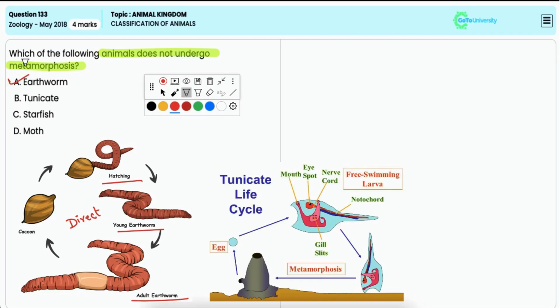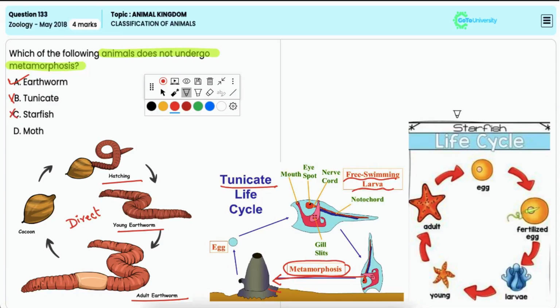Option B, tunicate. It is incorrect because tunicates do undergo metamorphosis, because their life cycle includes a free swimming larva that settles and transforms into a sessile adult with significant changes in body structure. Option C, starfish. It is also incorrect because starfish undergo metamorphosis. They start as a bilaterally symmetrical larva and undergo a dramatic transformation to become radially symmetrical adults.